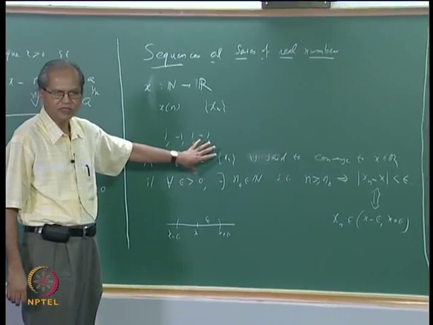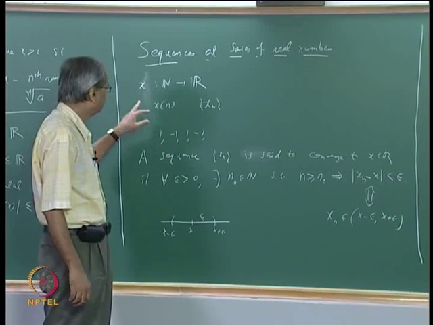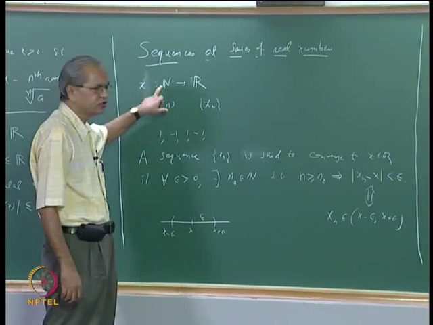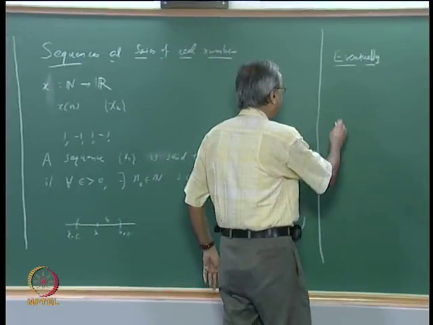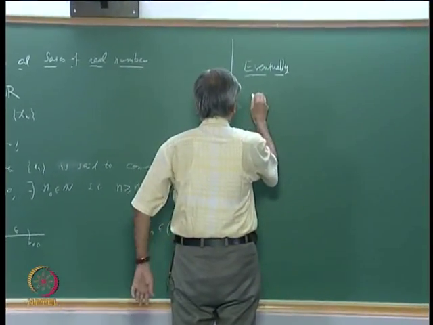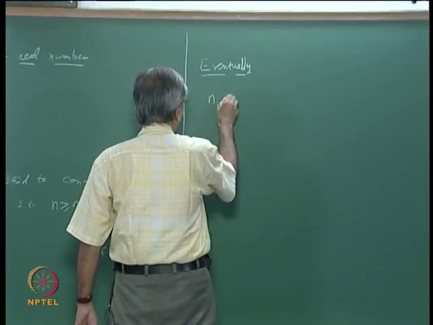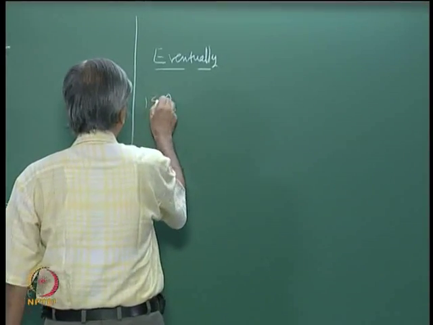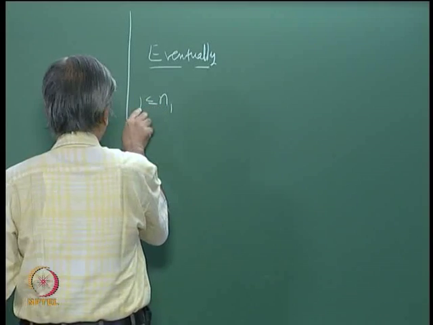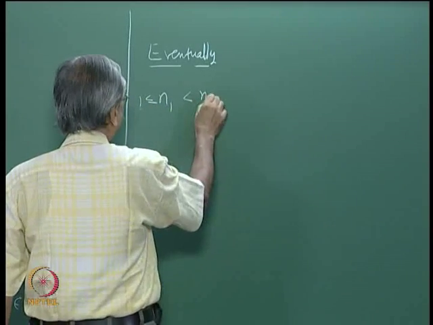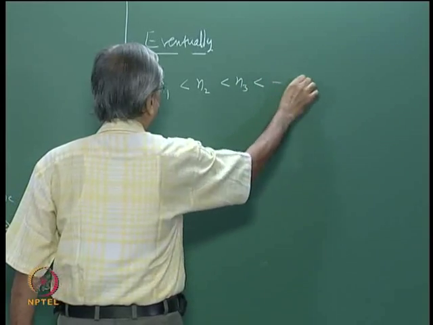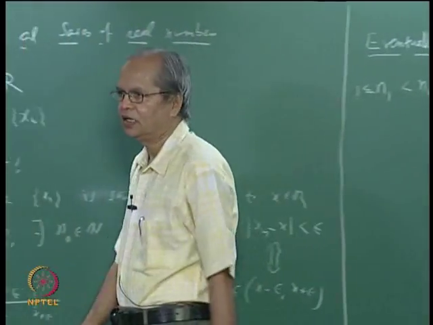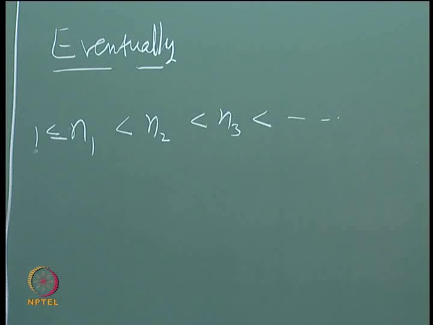We first take a strictly increasing sequence of natural numbers: n1, which is bigger than or equal to 1, with n1 strictly less than n2, n2 strictly less than n3, etc. As you know, such a sequence is called a strictly monotonically increasing sequence.